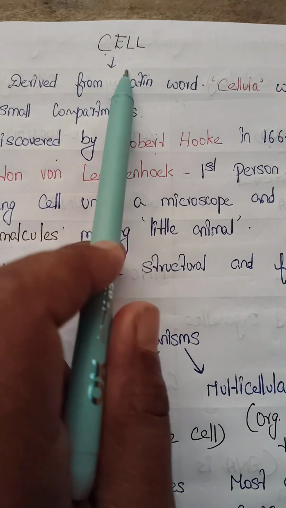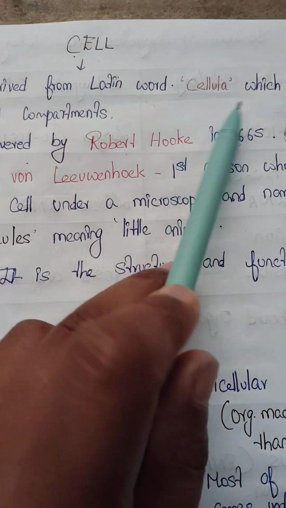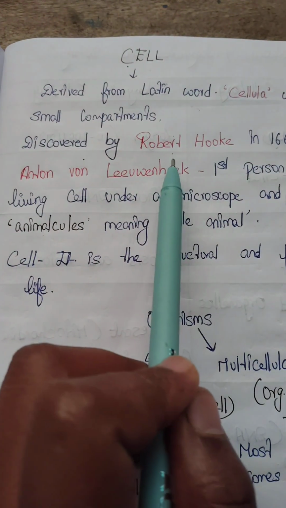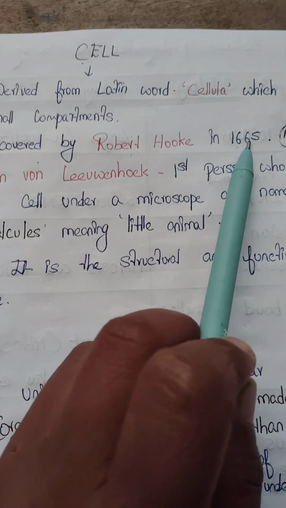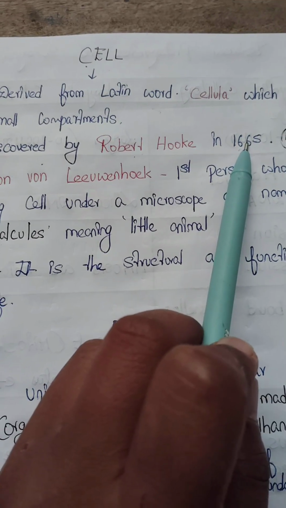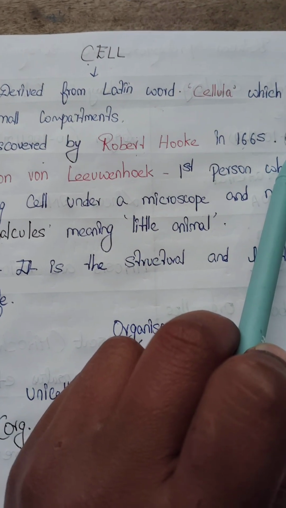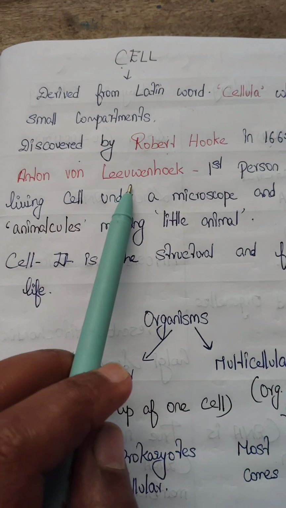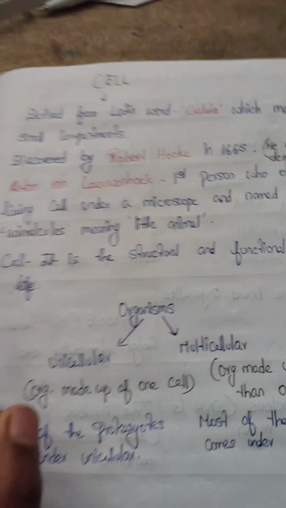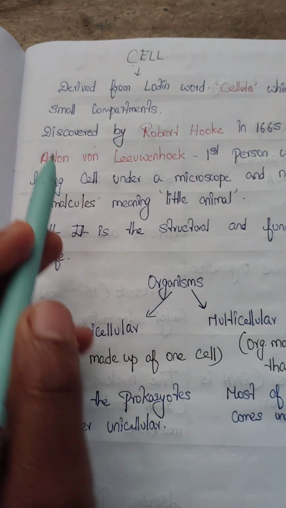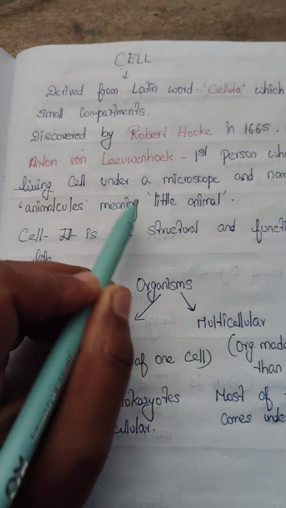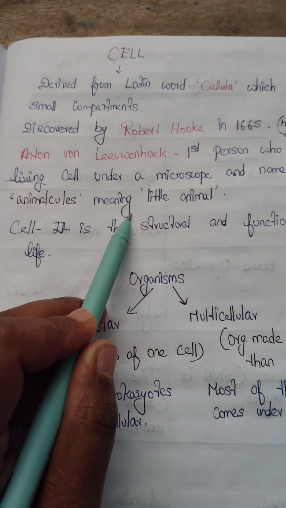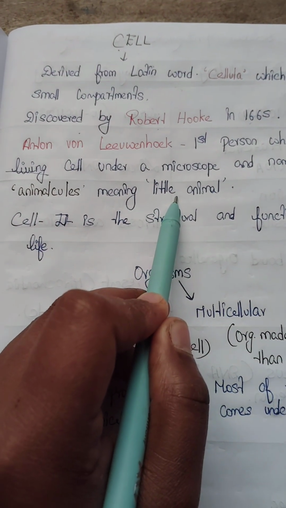Cell has been derived from a Latin word, cellula, which means small compartment. It was first discovered by Robert Hooke in the year 1665. Remember, he observed a dead cell in a piece of cork. And Anton von Leeuwenhoek was the first person who observed a living cell under a microscope and named them animalcules, meaning little animal.